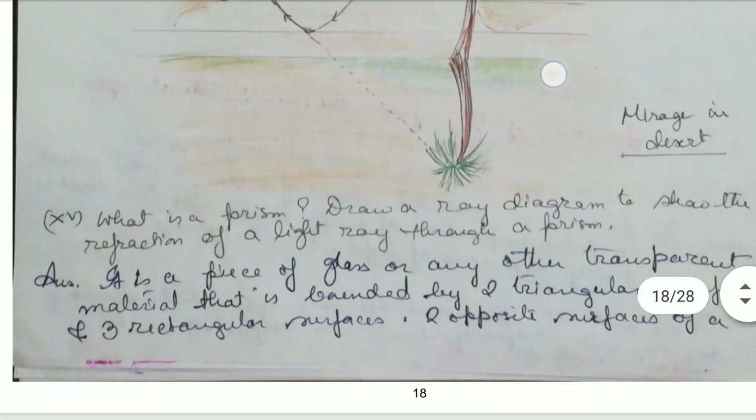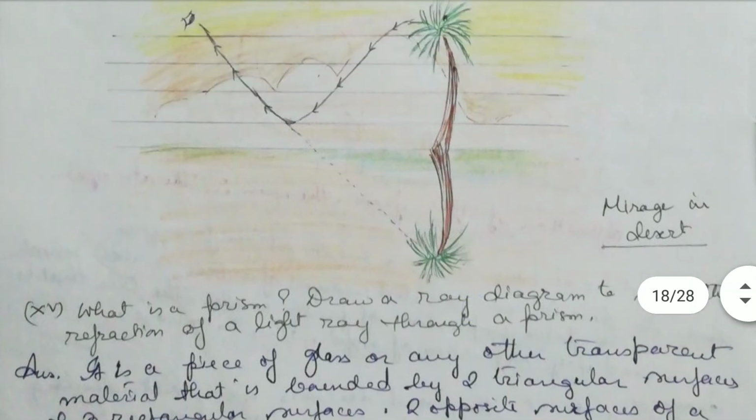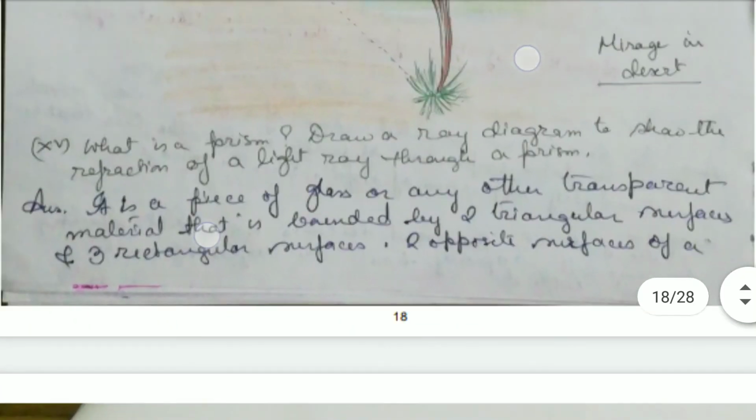And this tells that there is a mirage, that is a false impression that the tree is reflected. People think that there is a pool of water which is reflecting the tree. Now, what is a prism?